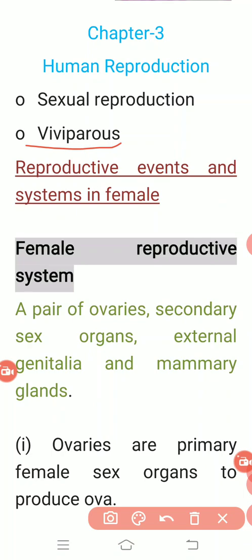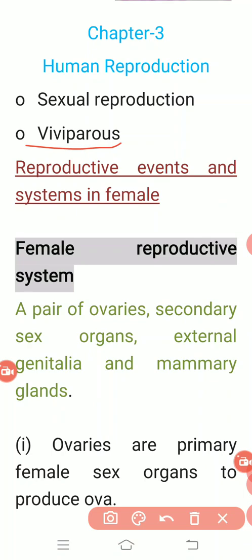What are viviparous animals? The animals which have the ability to give birth to a baby. So, when we say that we have the capability of showing internal fertilization, direct development, as well as the ability to produce a baby with a gestation period of 9 months, it means that our organs are more specialized as compared to any other animal of the kingdom. Anyways, I would like to explain the female reproductive system with some of the respective organs.